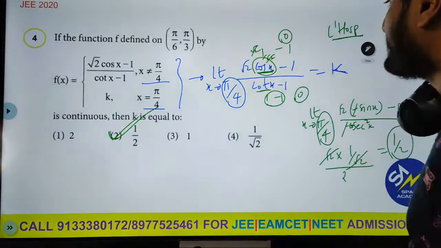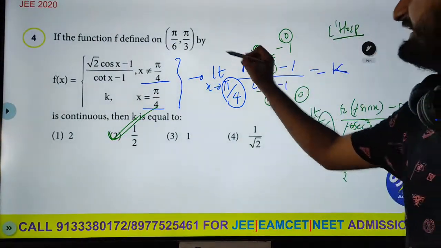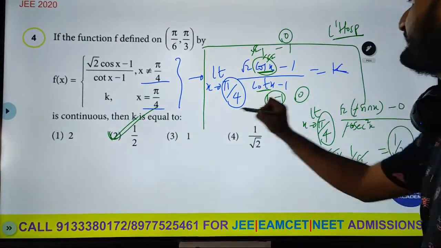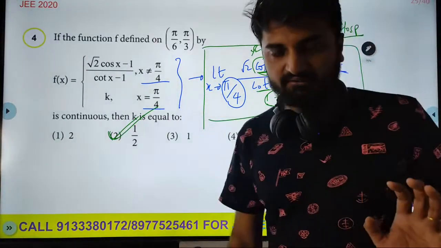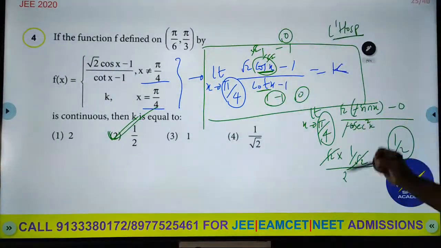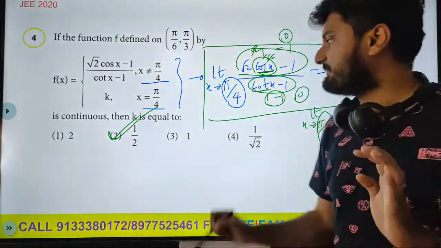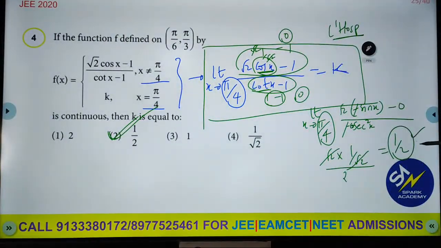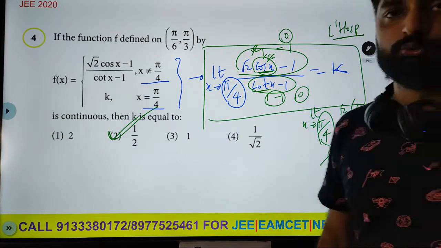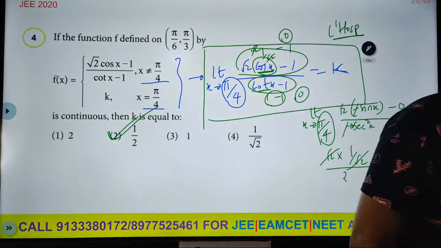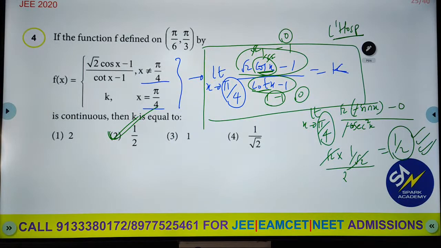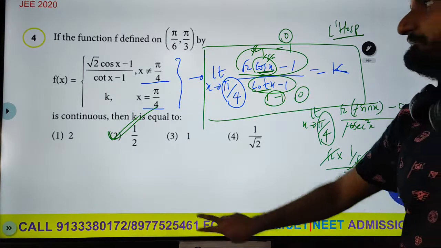So we are just using L'Hospital's rule. We assume the limit left hand equal to right hand equal to actual. We have done that, and we are just using L'Hospital's rule, which is differentiating the numerator, differentiating the denominator, and then substituting the limit. We got a valid known value which is 1 by 2. We did discuss about this in detail.